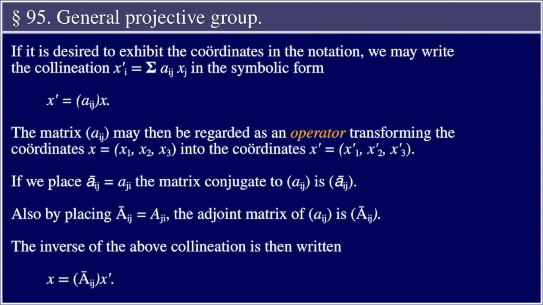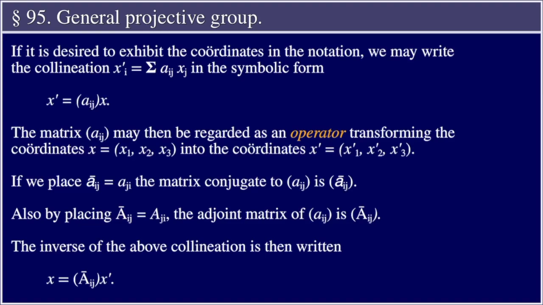If we place A bar sub ij equal to A sub ji, the matrix conjugate to the matrix A sub ij is the matrix A bar sub ij. Also, by placing A bar sub ij equal to A sub ji, the adjoint matrix of the matrix A sub ij is the matrix A bar sub ij.